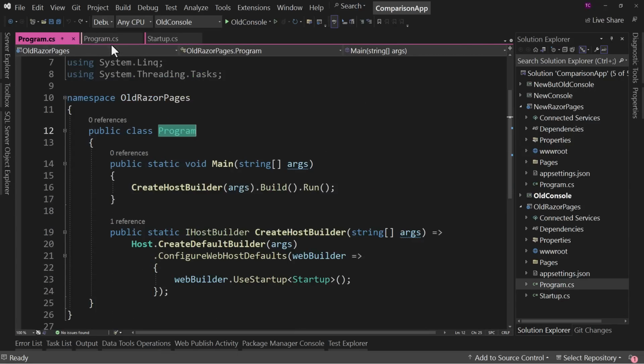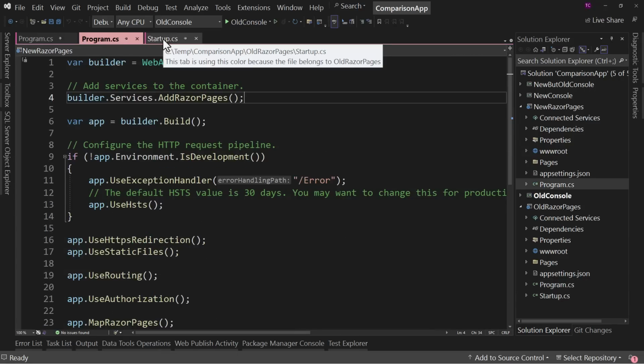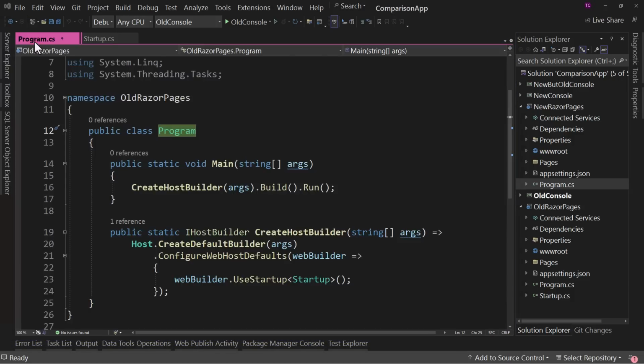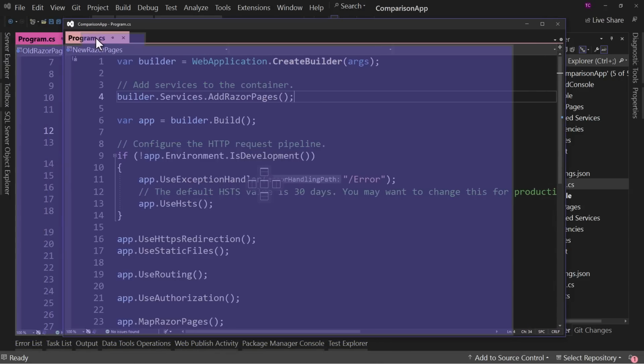This simplified, where is it? There we go. I must have moved it. Sorry about that. Come on, move over.